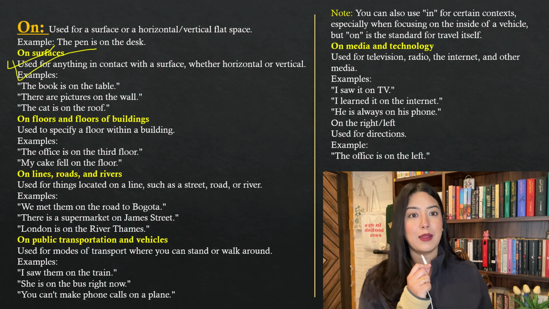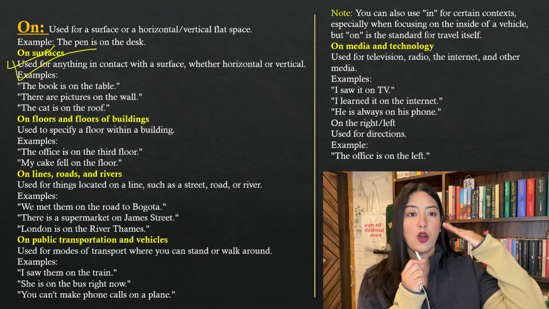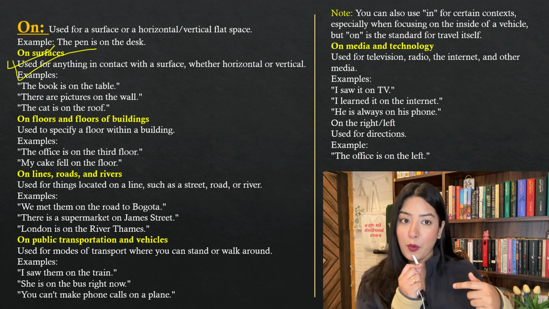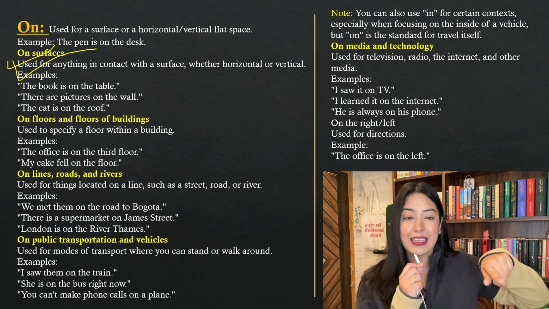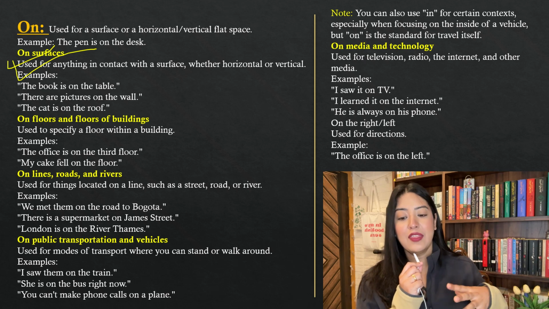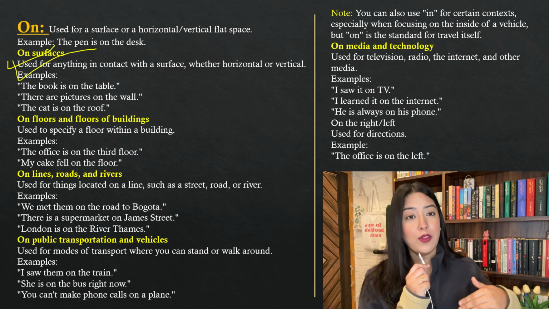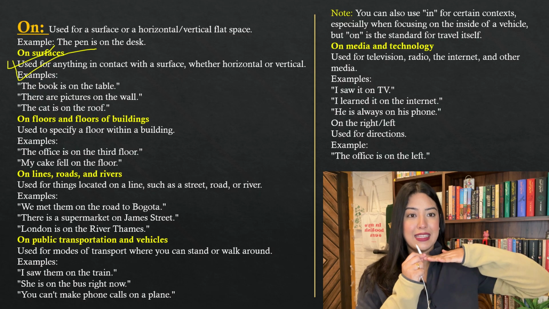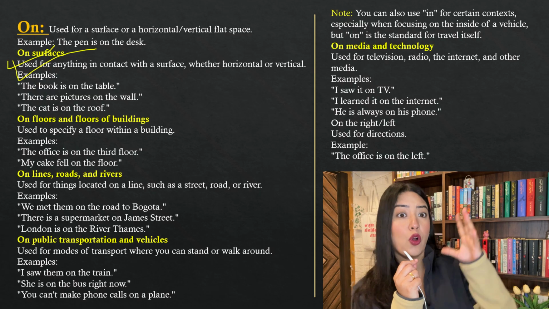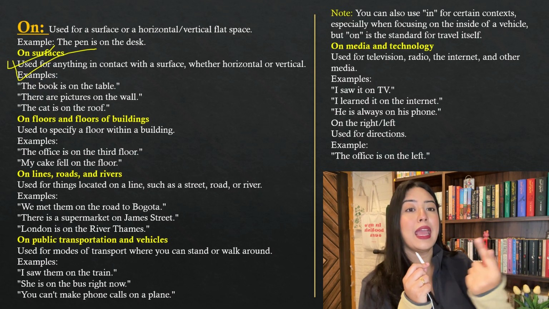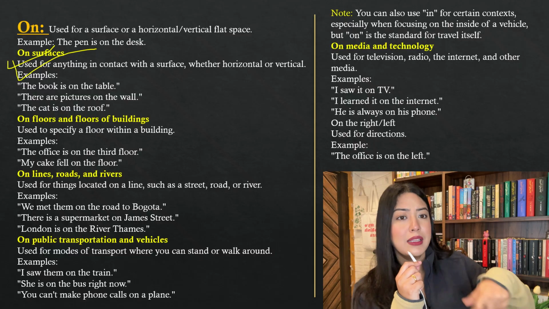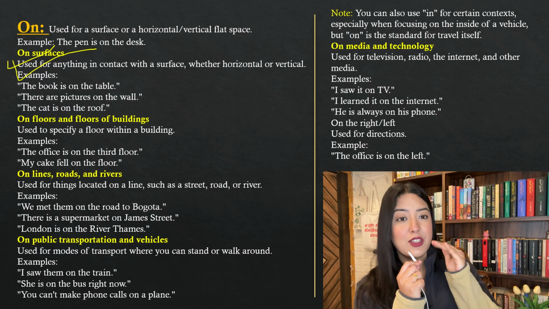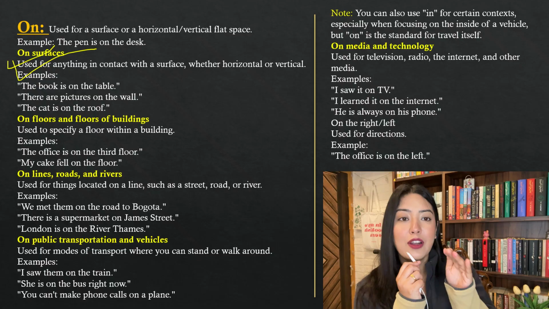The book is on the table; it's always flat, horizontal. The pictures are on the wall; it's vertical. You're hanging pictures on the wall. And the cat is on the roof of a house. It's always a flat surface. Like on the roof, it's not necessarily enclosed. On the wall does not mean that it has to have borders, okay? It just has to do with the surface, either flat, horizontal or vertical.